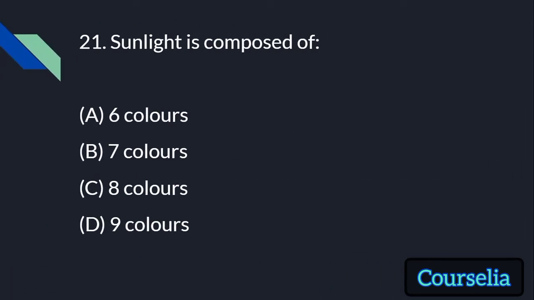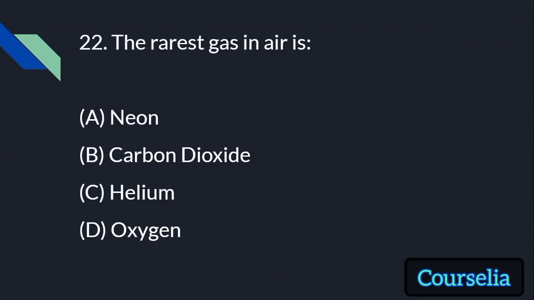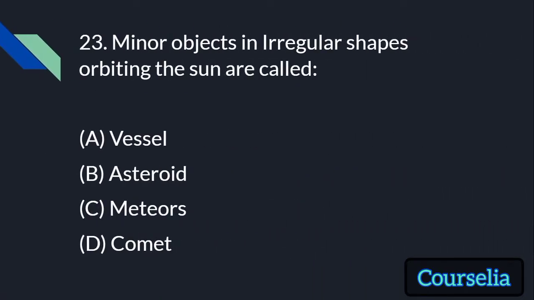Sunlight is composed of 7 colors. The rarest gas in air is... the gas that is found in very small quantity in air. The answer is neon. Minor objects in irregular shapes orbiting the sun are vessel, asteroid, meteors, or comet.